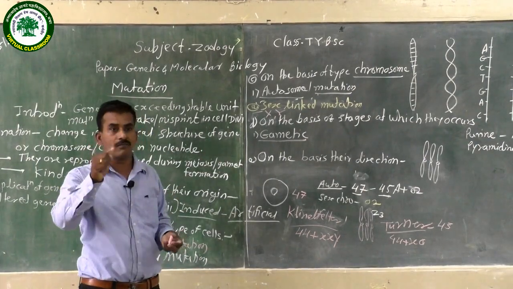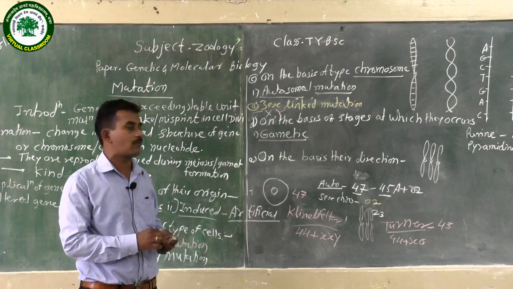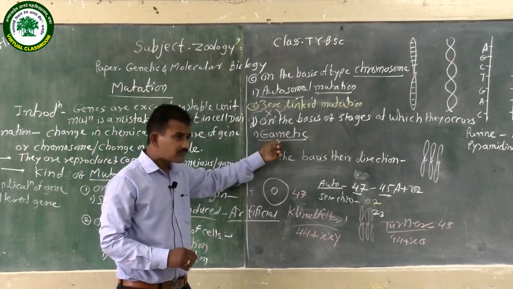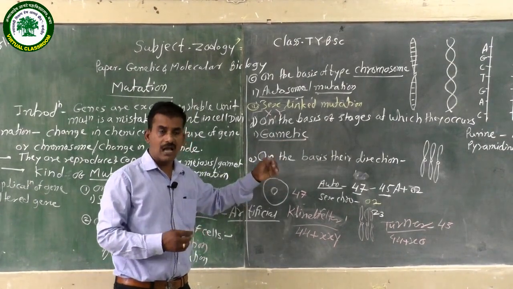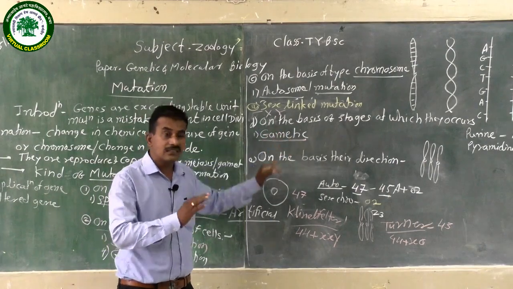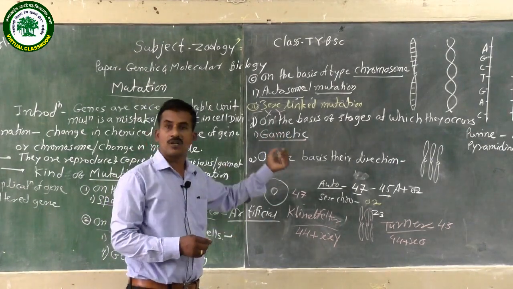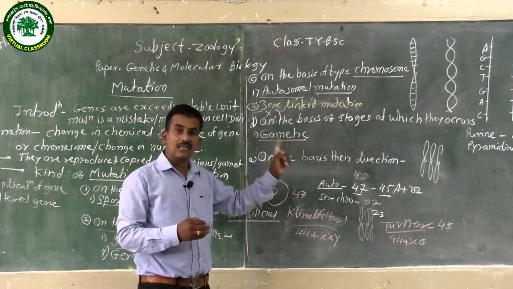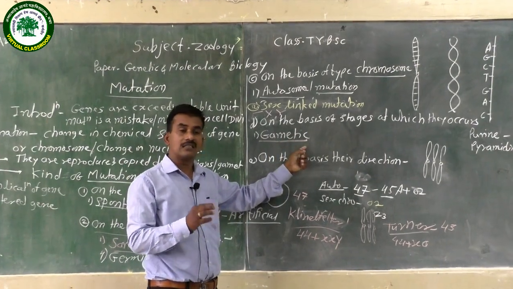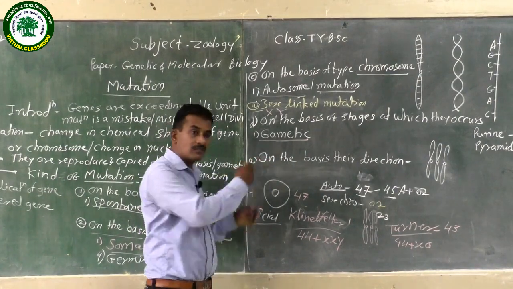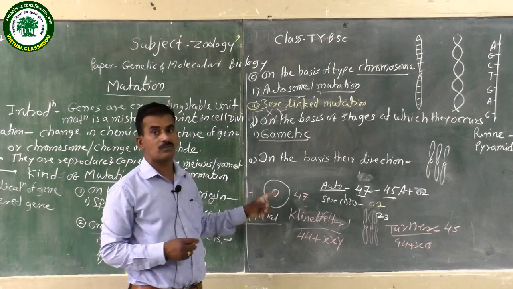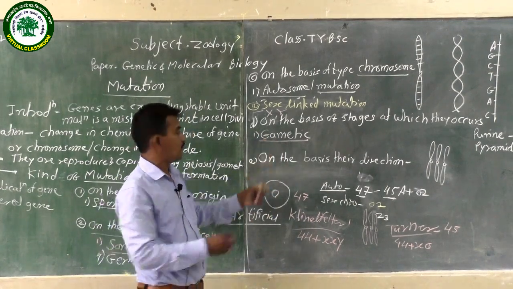At the time of development, through the primary spermatocyte, secondary spermatocyte, or primary oocyte, secondary oocyte, the gamete gets defected. This defected gamete is called a gametic mutation, and it is transferred through reproduction, meaning the F1 gets defected. Sometimes the chromosome number of the sperm or ovum varies, or some gene gets defected, and this type of mutation is called gametic mutation.